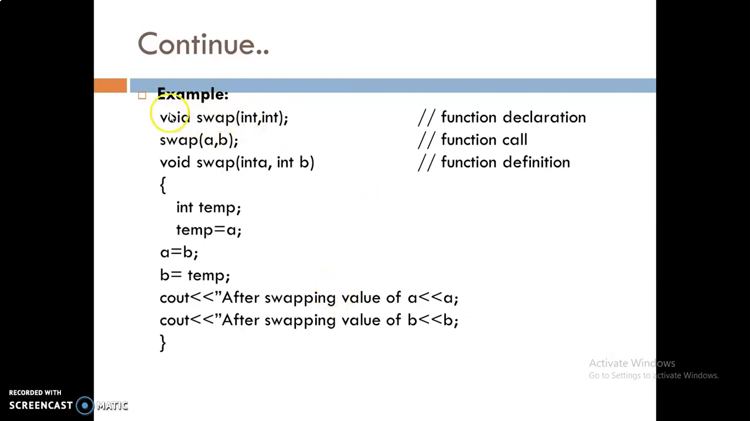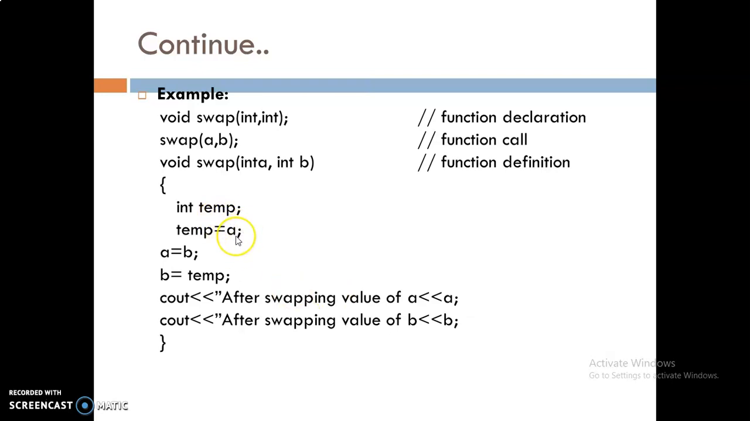So the name of the function is swap, it has two int parameters, and the return type is void. This is the function call. You can see here the name of the function is swap a comma b. This is the function call in the main function, and this is the execution of the function. As I said, this is all about call by value. So here we are using the approach of call by value. So values are actually transferred here.